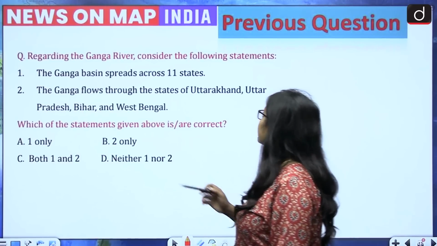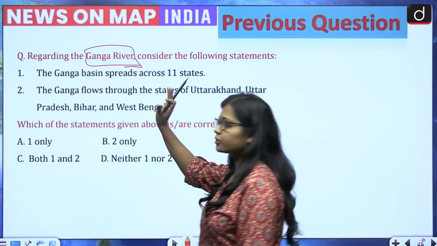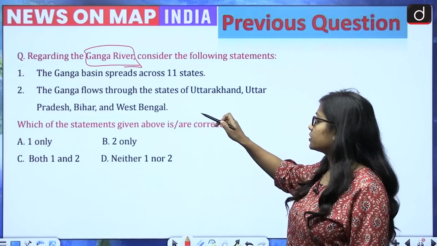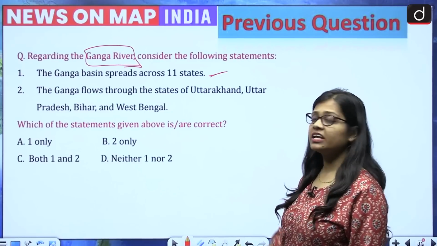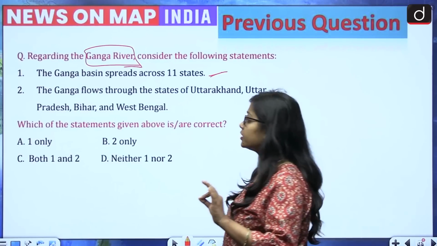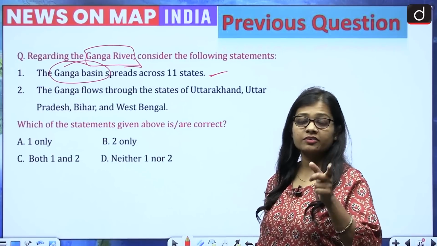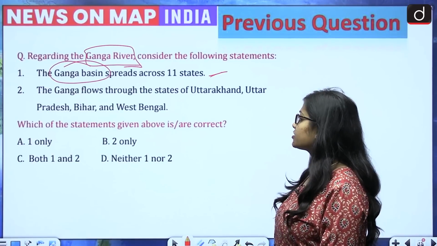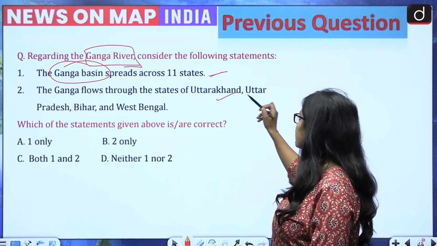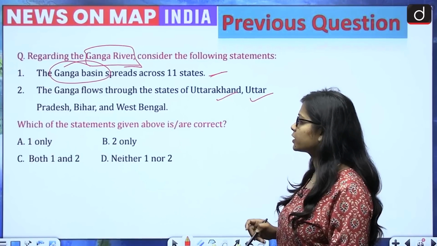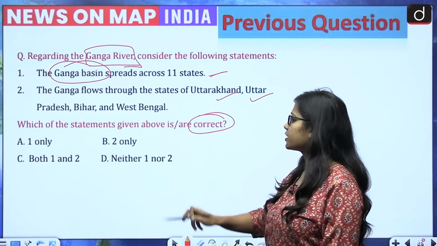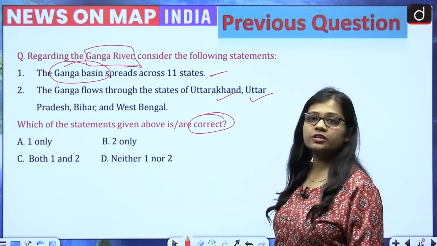Regarding the Ganga river, consider the following statements. There are two statements given. First, the Ganga basin spreads across 11 states. The important word to understand here is the Ganga basin, not the river Ganga. It is asking about the basin. Second, the Ganga flows through the states of Uttarakhand, Uttar Pradesh, Bihar and West Bengal. Which of the statements given are correct? One only, two only, both one and two, neither one nor two.